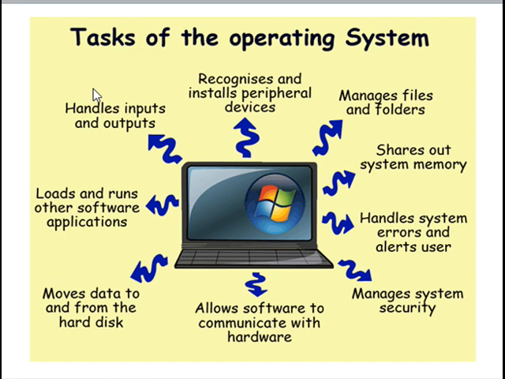So here, the first one: allows software to communicate with the hardware. Suppose you want to play a video, or suppose you want to shoot a particular video. Whenever you select that particular video app or video program, then automatically the camera is activated.